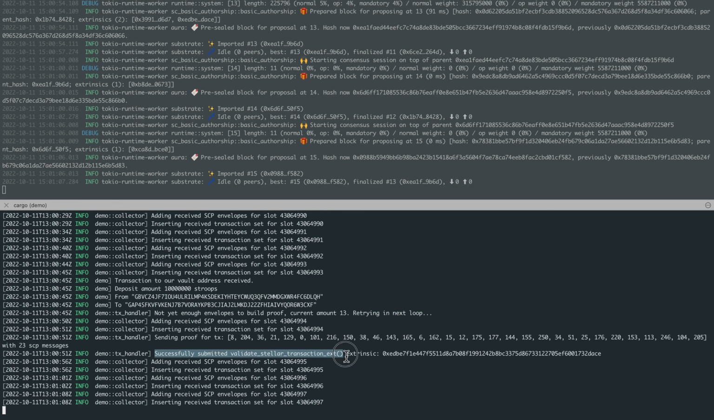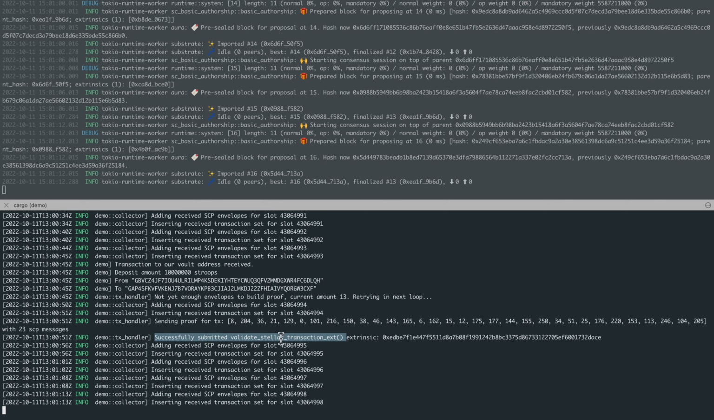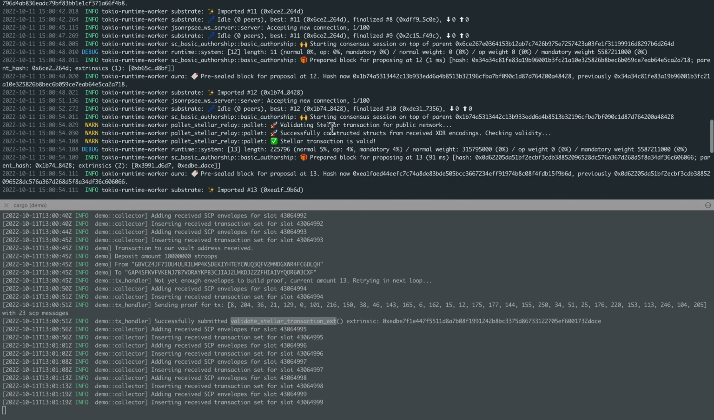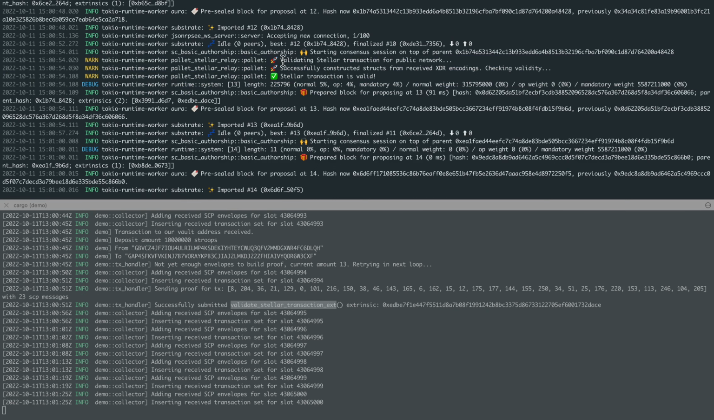And here we see that it had enough SCP messages or consensus messages and called an extrinsic on our Oracle. And if I now scroll back in the logs, we see here these 3 messages. We can see that our Oracle pallet picked up the transaction.